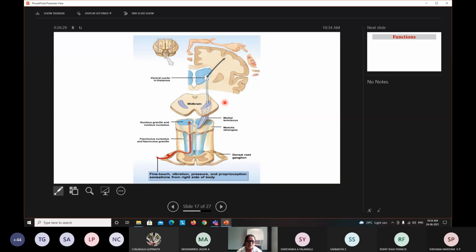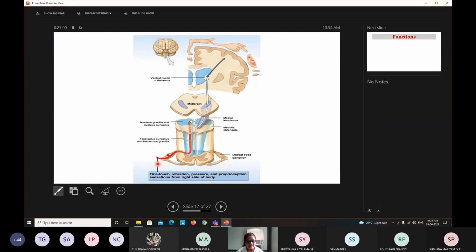What you can see here is that you have to explain where it begins and how it ascends, about the first order neuron, second order neuron and third order neuron. So origin, course, termination and function are to be discussed. Okay, first we are going to see the dorsal column tract. This is the tract of Gall and Burdach.